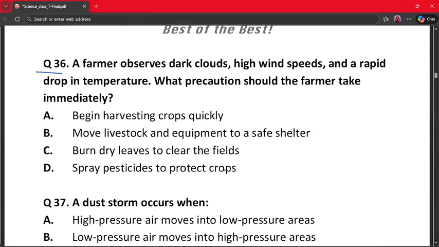A farmer observes dark clouds, high wind speeds, and a rapid drop in temperature. What precautions should the farmer take immediately? A. Begin harvesting crops quickly. B. Move livestock and equipment to the safe shelter. C. Burn dry leaves to clear the fields. And D. Spray pesticides to protect crop. The correct answer is option number B, because dark clouds and strong wind indicate storms. Safety comes first, so livestock and equipment must be protected. So option B is the correct answer.